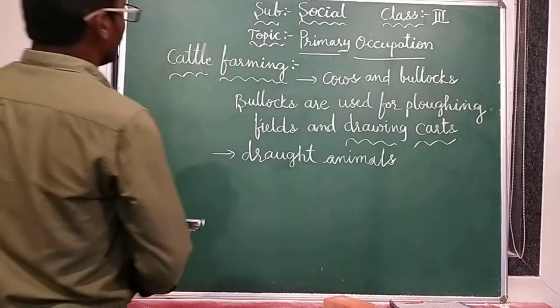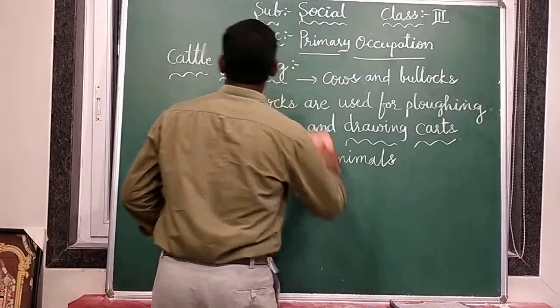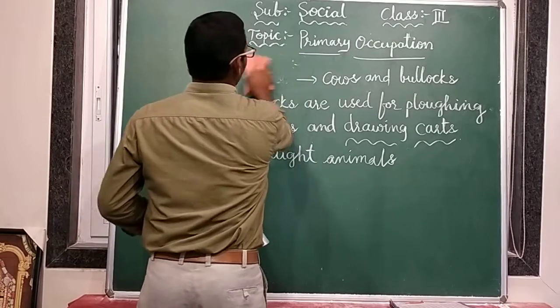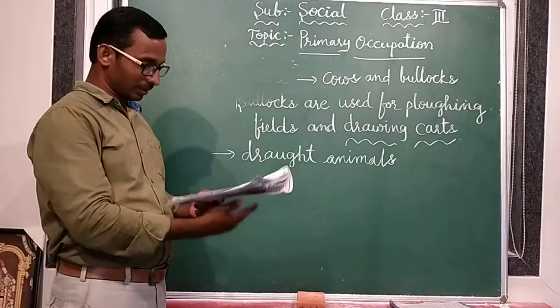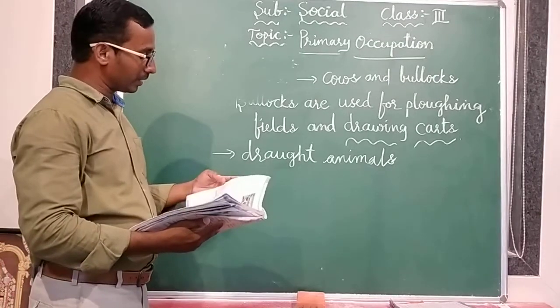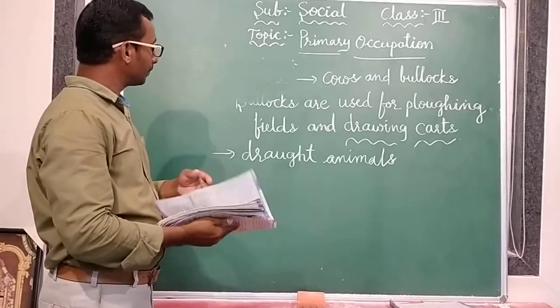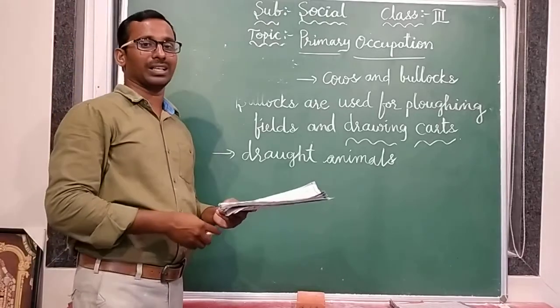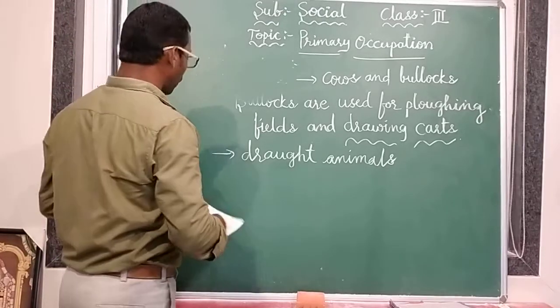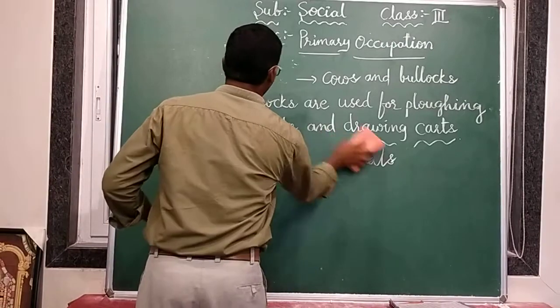Okay now. What we discussed in this one? We are discussing now primary occupation. In that primary occupation, what is there? Mainly some works are involved.